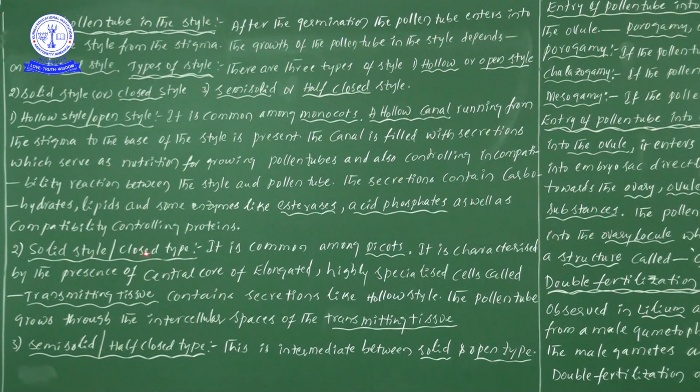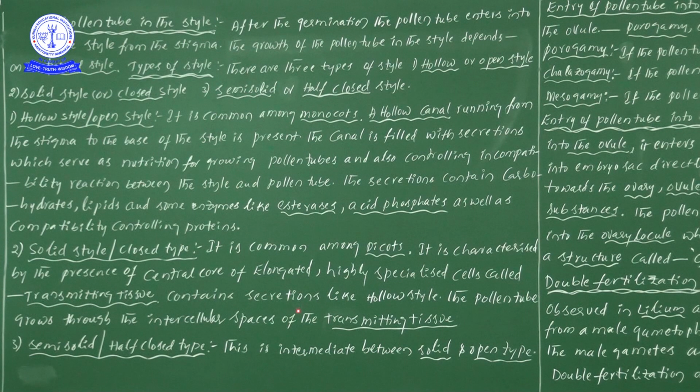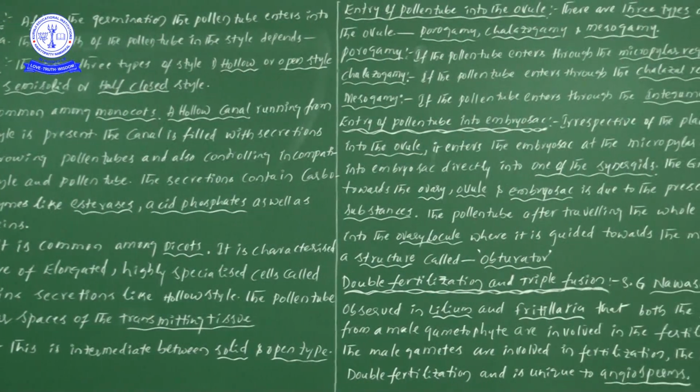Likewise, the solid style or closed type also consists of specialized tissue. This specialized tissue is named transmitting tissue. This transmitting tissue also contains secretions. Where secretions are there, we can definitely guess the presence of carbohydrates, lipids and some enzymes. Now the semi-solid type is situated between the two, semi-solid and open type. Okay, next concept.